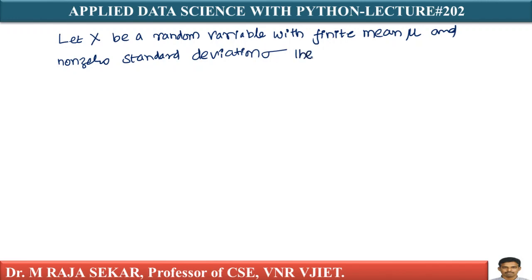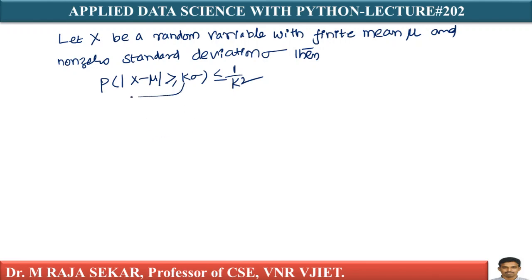Then what is my probability? The probability P of mod of x minus mu greater than or equal to k sigma is less than or equal to 1 by k square. This is the statement of our today's hero, Chebyshev's inequality.